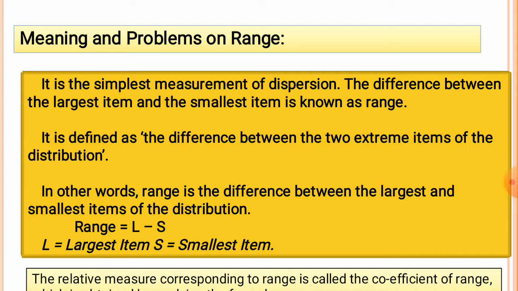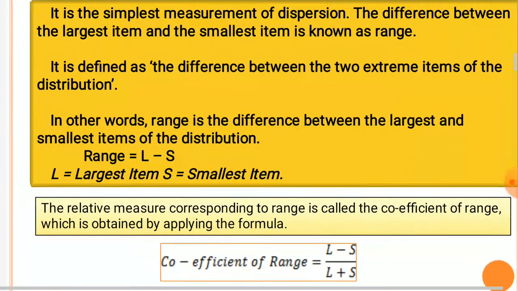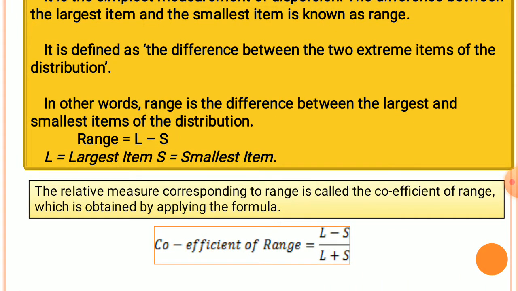Two extreme items are, one is the largest item and another one is the smallest item. So therefore the difference in between these two is called the range. In other words, range is the difference between the largest and the smallest items of the distribution.